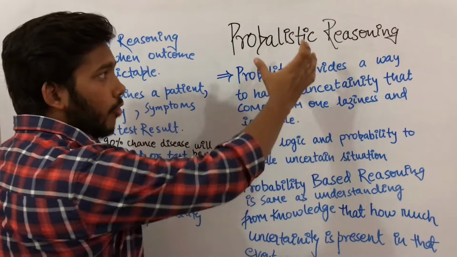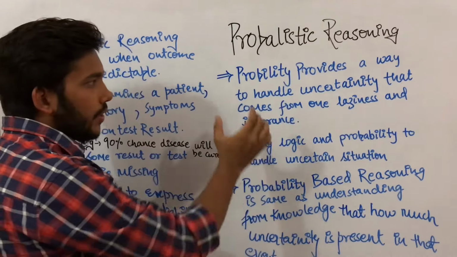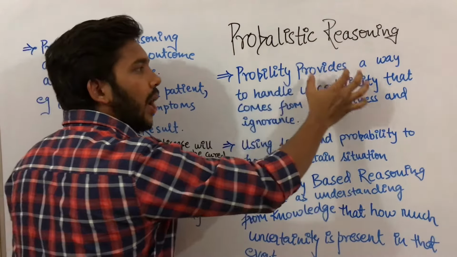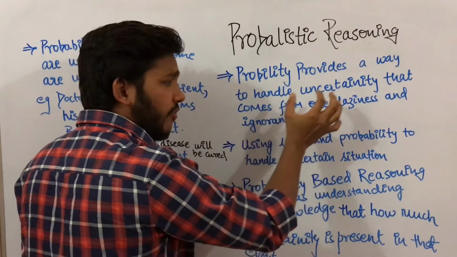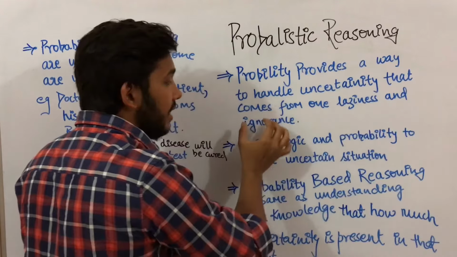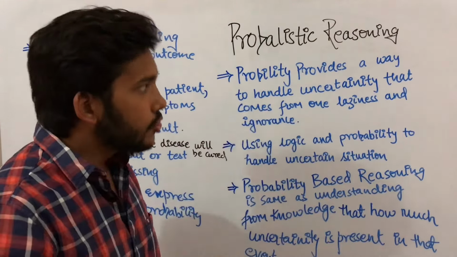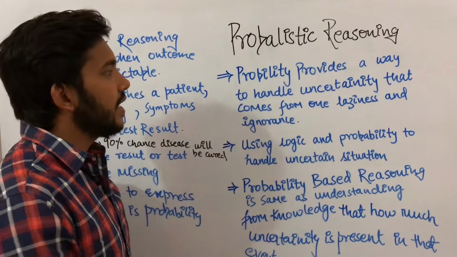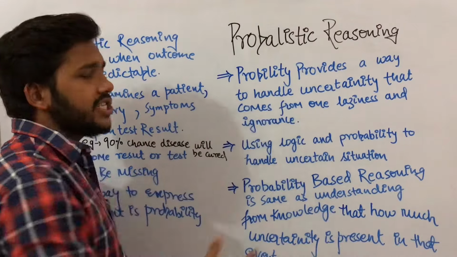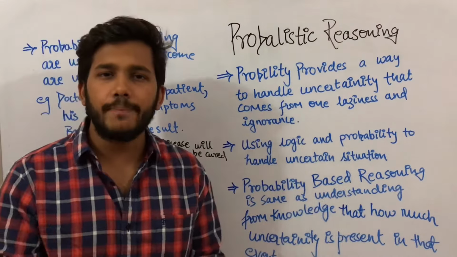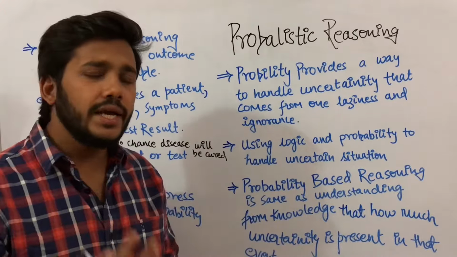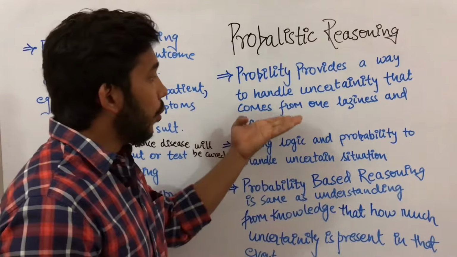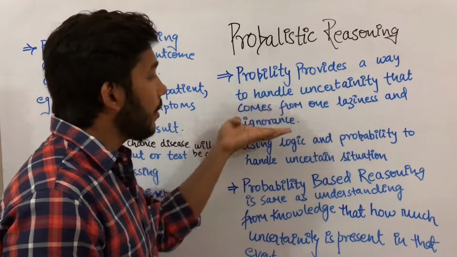So what is probabilistic reasoning? You can say probability provides a way to handle uncertainty that comes from one's laziness and ignorance. Before we talk about probabilistic reasoning, first we talk about what probability is and why it occurs. You can say probability occurs due to one's laziness or ignorance.